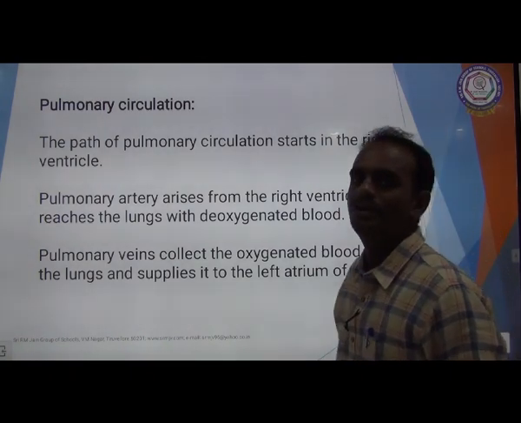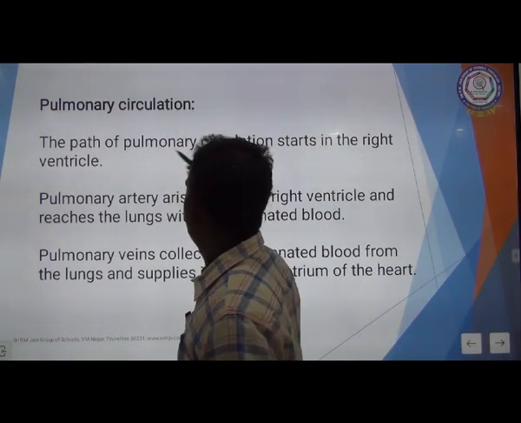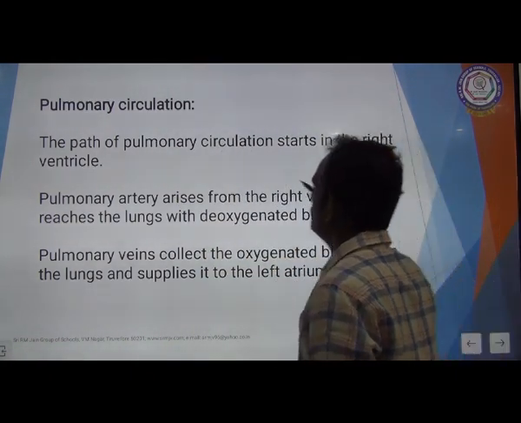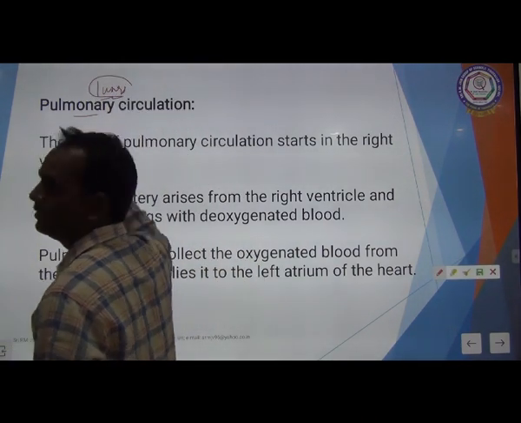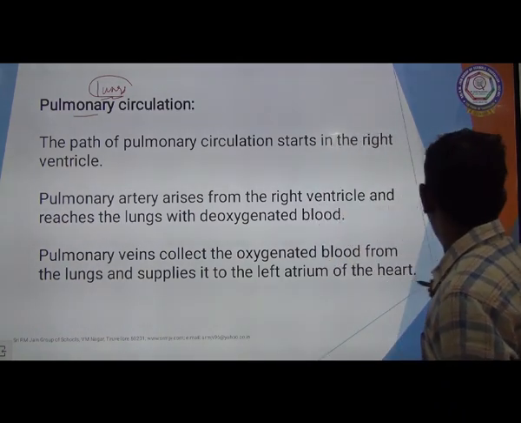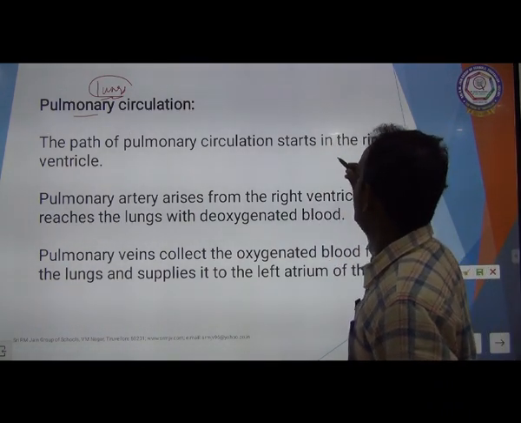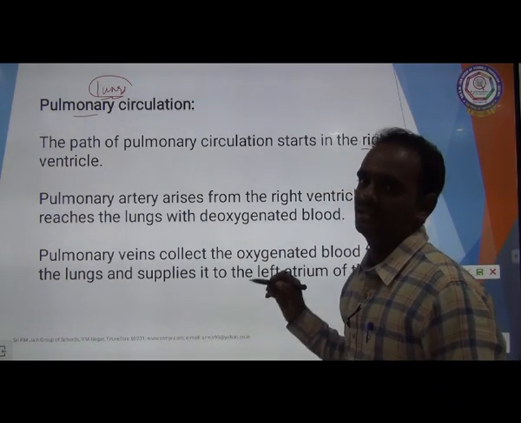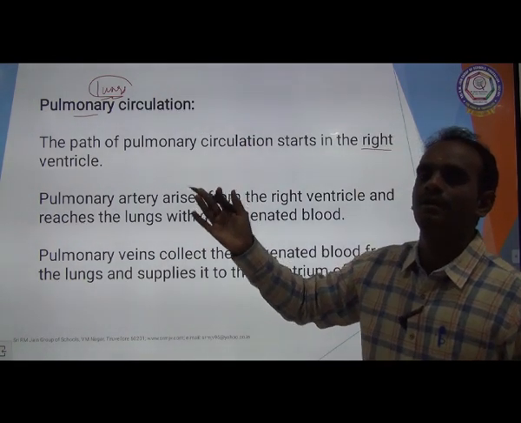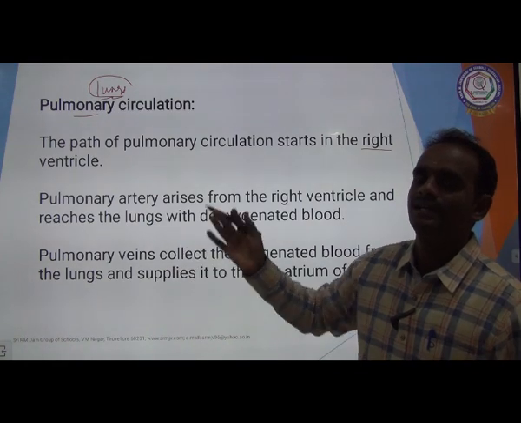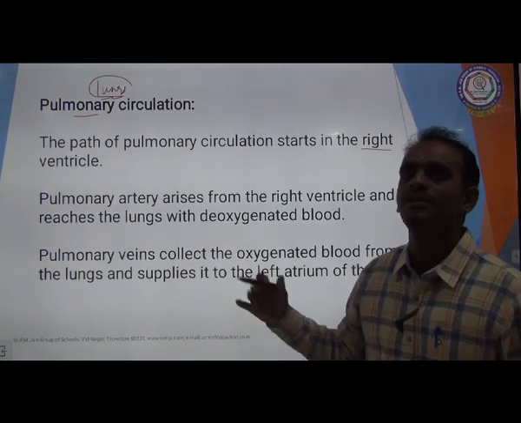Next one is pulmonary circulation. Pulmonary means lungs. The path of pulmonary circulation starts in the right ventricle. You know very well that the right side of the heart contains only impure, deoxygenated blood.